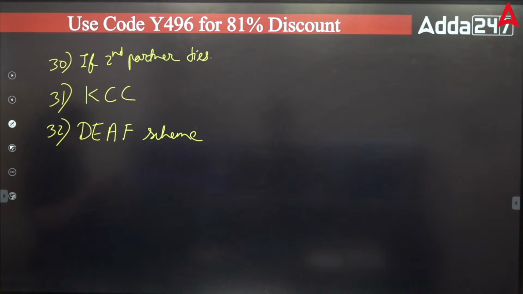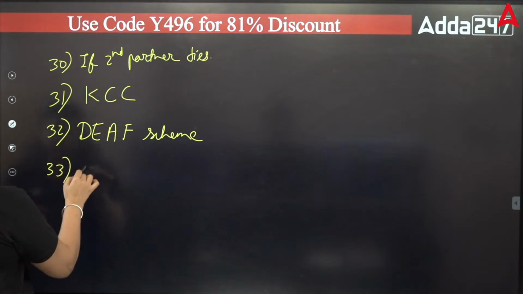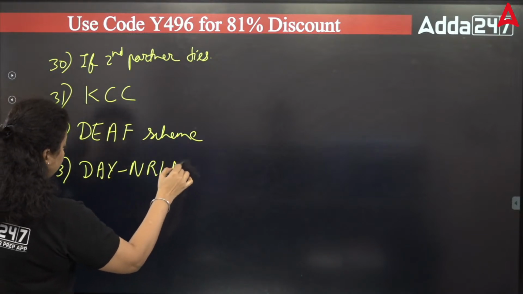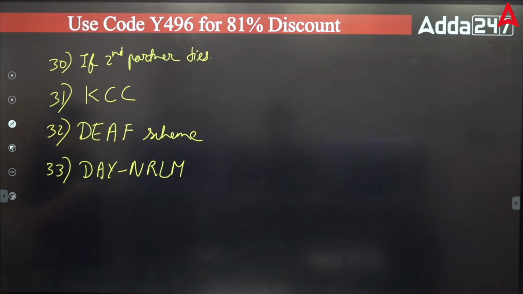What rest? FRBM was there. We have already checked that. Then the DAY-NRLM scheme was there. It was there in shift 1 also. Again in shift 2 it has been asked.